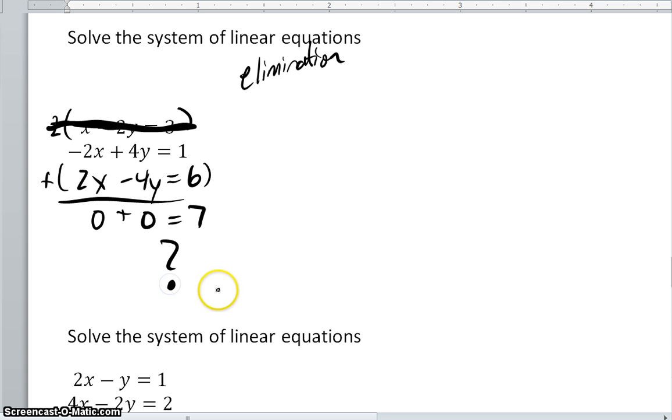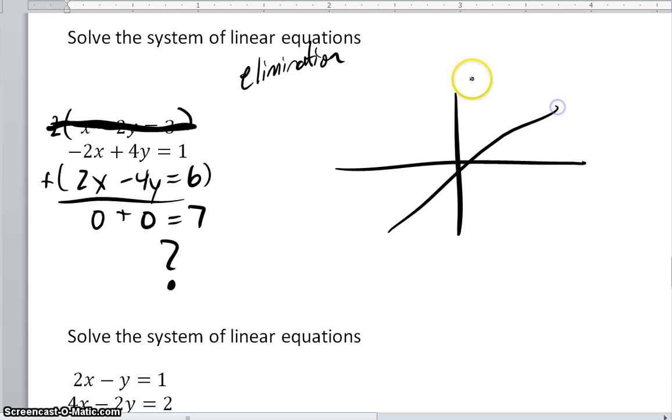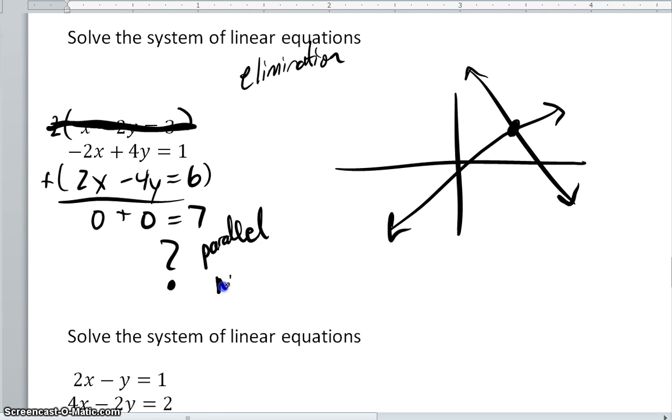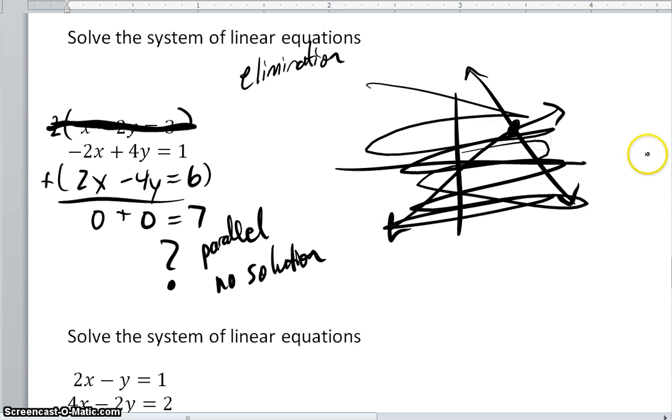Now, you might look at that and say, that doesn't make sense. 0 plus 0 does not equal 7. Well, the reason that this happens is because when you have a system of equations, from a graphical standpoint, we are talking about two lines that meet somewhere. And we're trying to find that point where they meet. And sometimes we have two lines that don't meet. So what is the case for this? If they don't have a point where they meet, they are parallel. So there is no solution. So this is an example of something where this doesn't happen. The two lines are parallel.